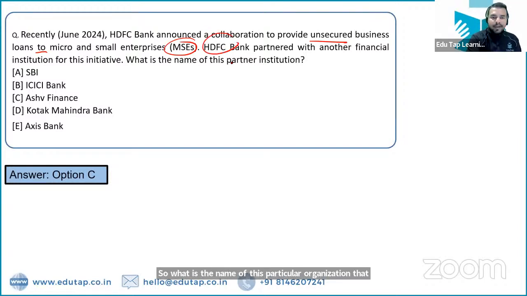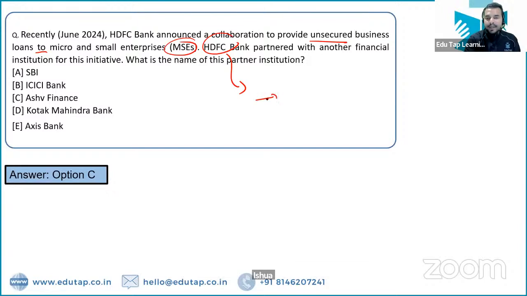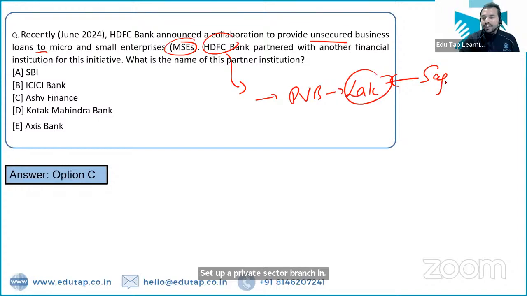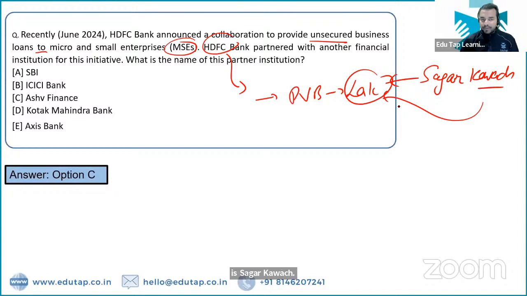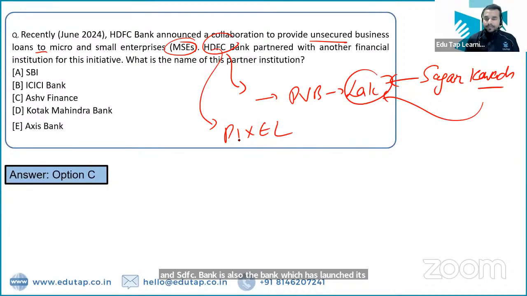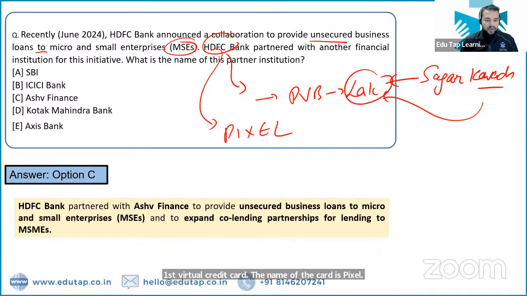HDFC Bank was also the first bank to set up a private sector branch in Lakshadweep. और लक्षद्वीप की अगर हम बात करते हैं तो there was an exercise, that is Sagar Kavach. Sagar Kavach exercise was conducted in Lakshadweep only. And HDFC Bank is also the bank which has launched its first virtual credit card. The name of the card is Pixel, right? Let's move on to the next part.